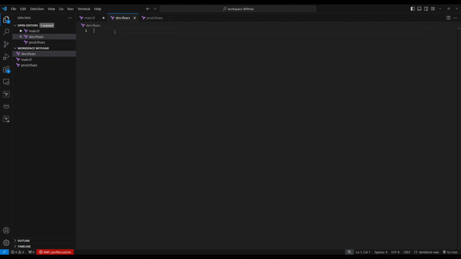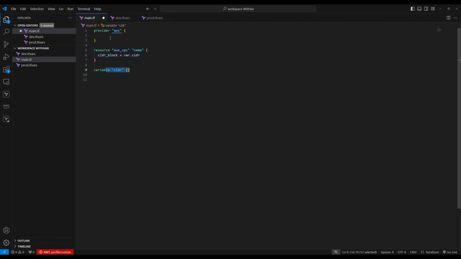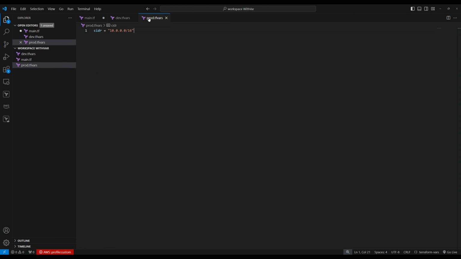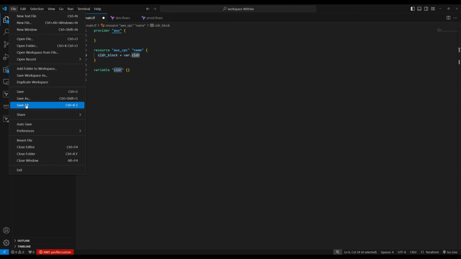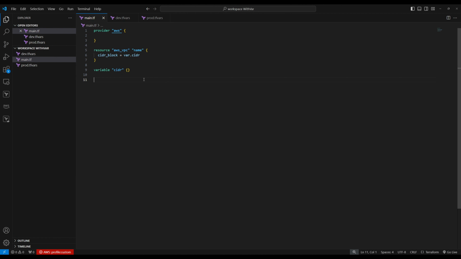Now let's give here our variable declaration CIDR. Let's give 10.0.0.0/24. So for dev it is a /24 CIDR, for prod it is a /16 CIDR. So we have a main.tf file which has a variable, and we have two tfvars files right here. Let's save all. So we have declared the variable and provided its value in dev.tfvars.